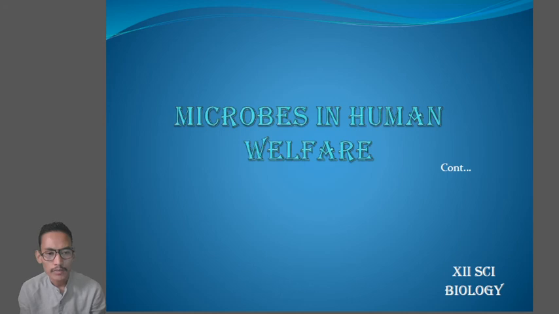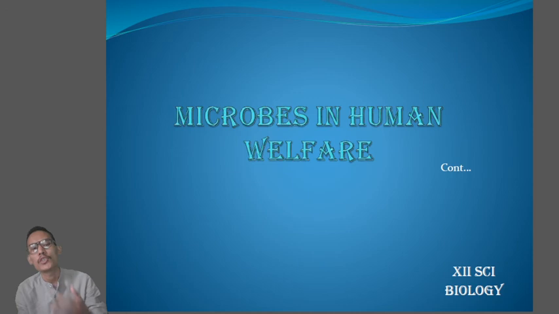So we are dealing with the chapter Microbes in Human Welfare. In the last class we learned about the definition of microbes. Then we learned about the uses of microbes in the preparation of organic acids, and in the production of enzymes and bioactive molecules.